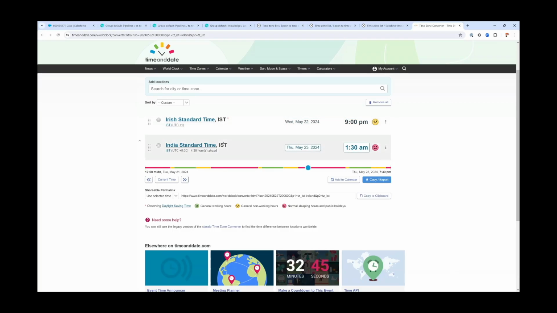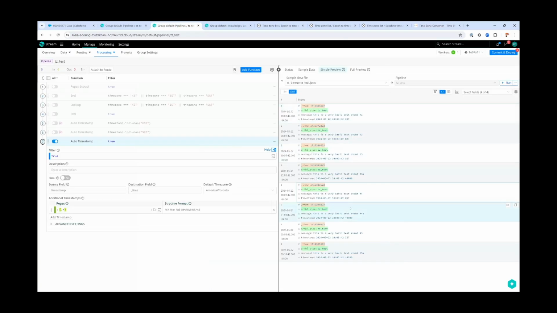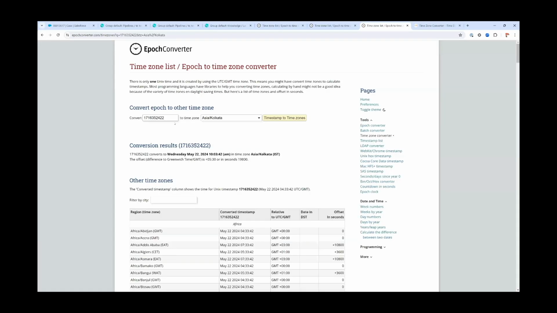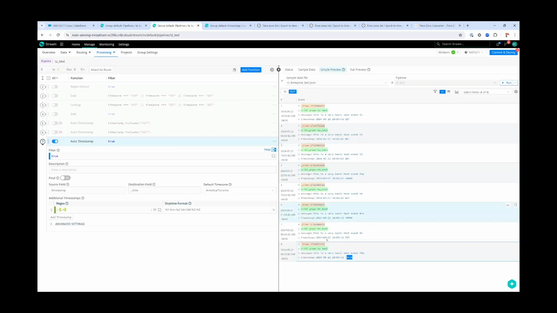So in my experience, most customers that see IST, although probably just outside of Europe, do expect it to be this one. So that can certainly cause some confusion with people and some issues with timestamps that have these strings, because clearly it's not always a 1-to-1 mapping. But again, if we give it the numerical offset, then it does return correctly. These are now different. And if we look here for that India time, 2422, does match our value here, 2422. So what that tells us, if we use the numbers, we're pretty well good to go. But if your events have the strings, you may have an issue.